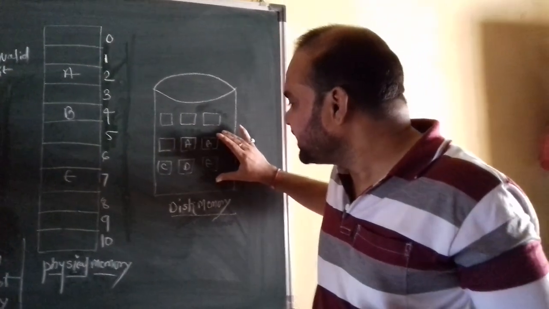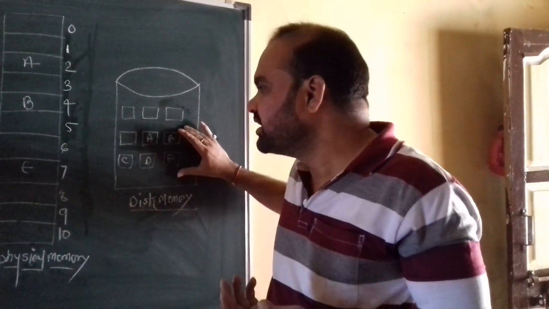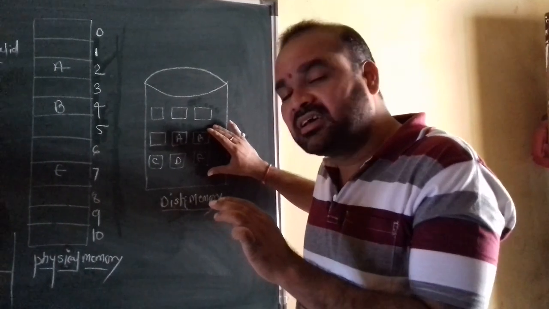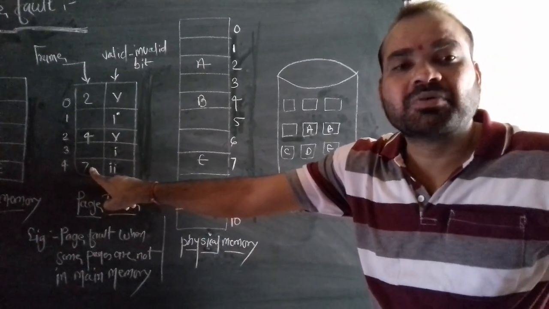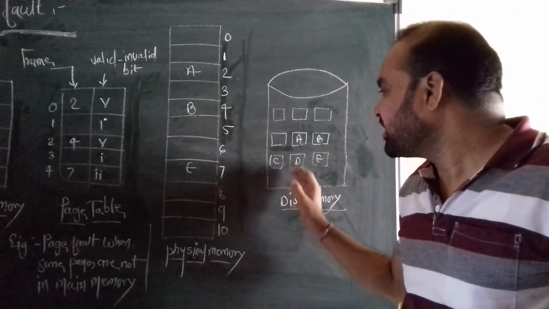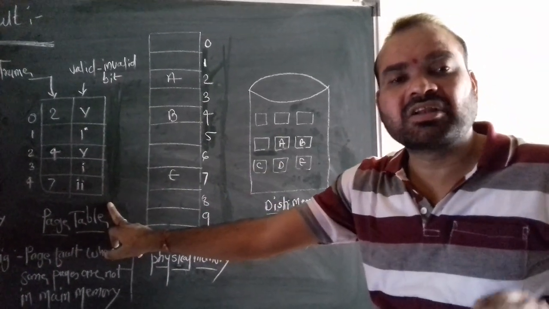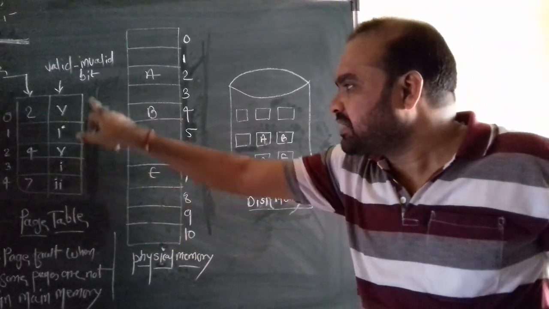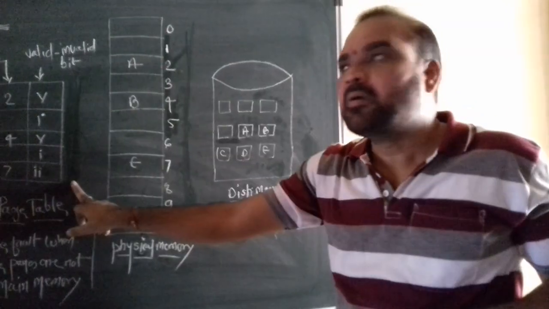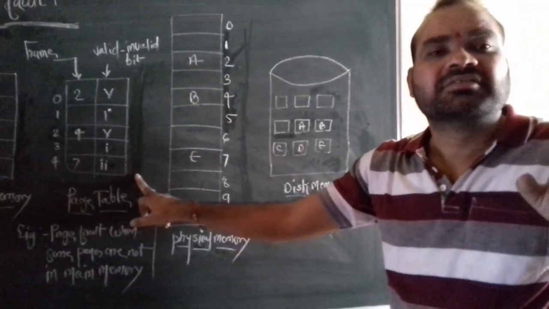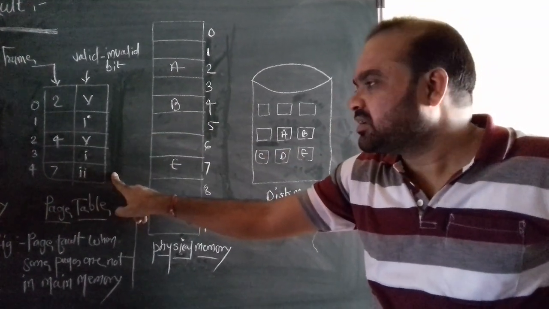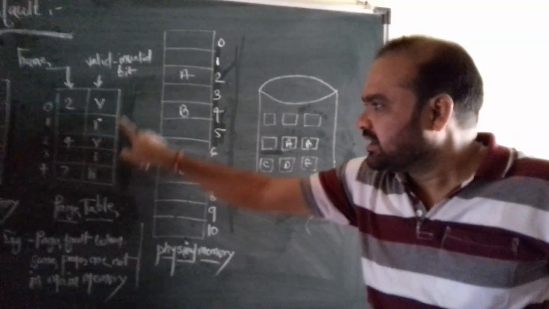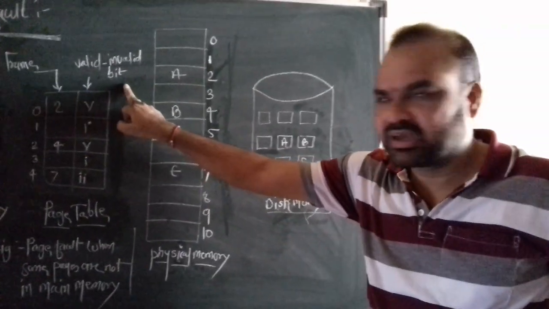After creating the disk memory, some pages' related numbers come into the page table. Those pages are used in the main memory for the execution of the process, and some pages do not come into the main memory. Those particular pages are exactly the page fault pages. Some pages are page fault pages, and the numbers related to them that come in the page table are the invalid bits.